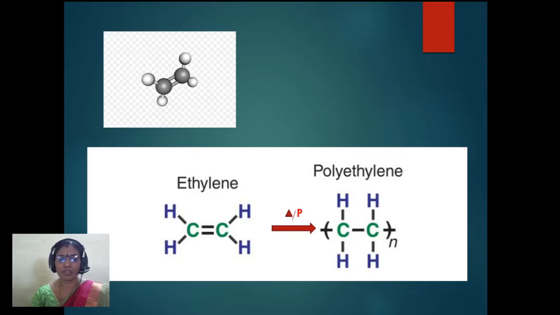So n molecules of ethylene, when subjected to heat and pressure in the presence of a catalyst. The presence of a catalyst is necessary for speeding up the reaction. The rate or the speed of the reaction increases by the presence of a catalyst. Ethylene polymerizes to give you polyethylene.